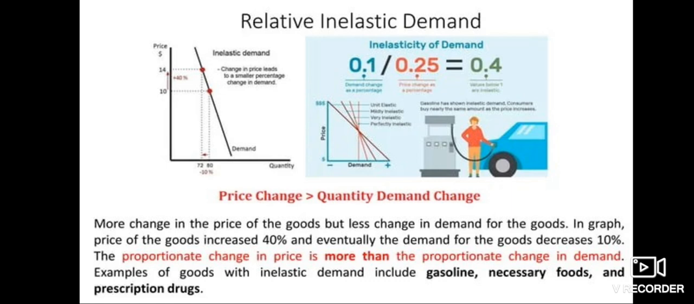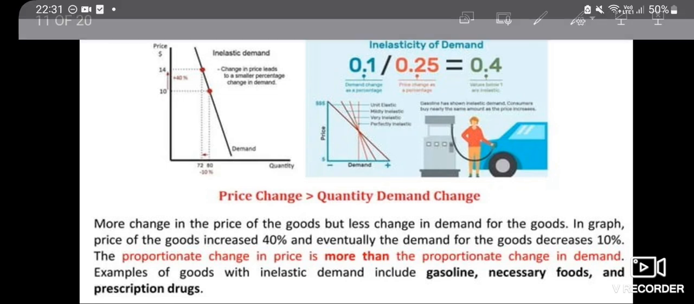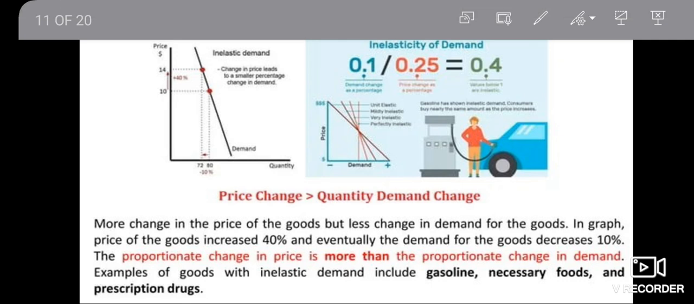Relatively inelastic demand: more change in price of goods, but less change in demand for goods. In the graph, the price of goods increases 40% and eventually the demand of the goods decreases 10%, and the proportionate change in price is more than the proportionate change in demand. Examples of goods with inelastic demand include gasoline, necessary food and prescription drugs.